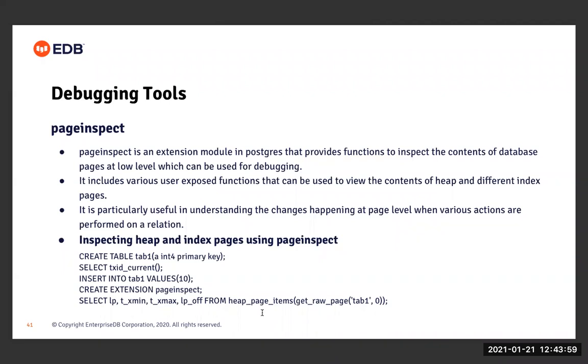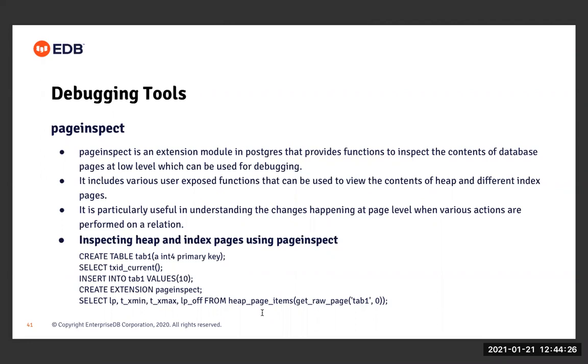Here I have first created a table tab 1, which has a single column with a primary key on it. Then I'm performing some insert operations on table tab 1, and then I have created the extension Page Inspect. As soon as you create the Page Inspect extension, it internally creates a number of functions which can be queried to view the contents at the page level, right?